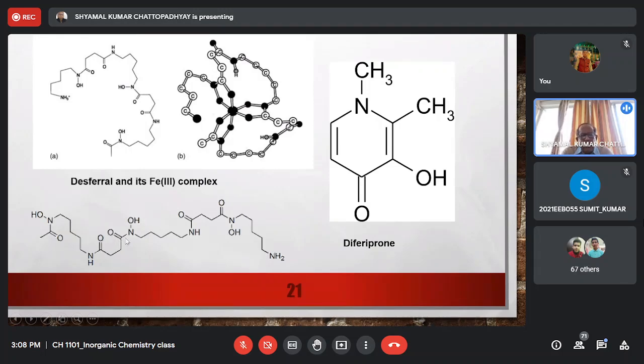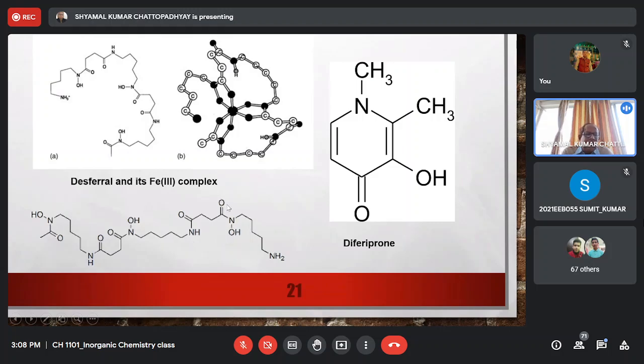This C double bond NH, this is called hydroxamic acid, right? So there is one hydroxamic acid moiety here, one hydroxamic acid moiety here, and one hydroxamic acid moiety here, 1, 2, and 3. Three hydroxamic acid moieties: C double bond NH, C double bond NH, C double bond NOH.